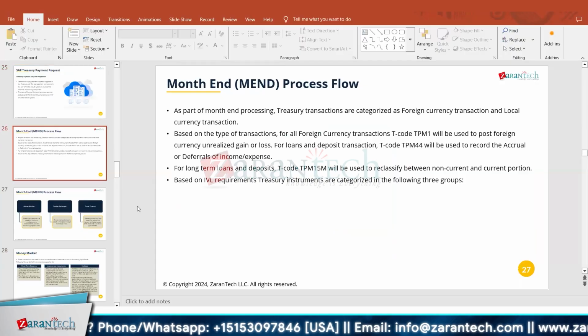So let's just go through this month-end process flow. This will help us understand what the month-end processes are for treasury. Then we can also discuss the accounting. And once you're comfortable with the accounting, then we can also try the TB1 part or the deal that we created. Okay, so let us go to the month-end process.